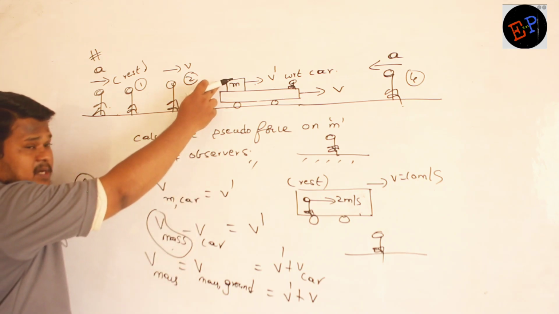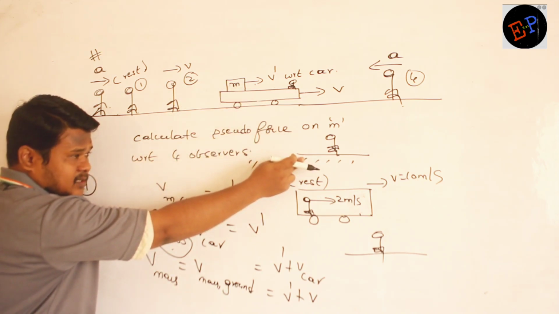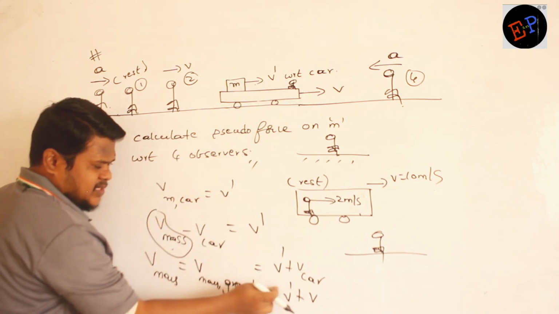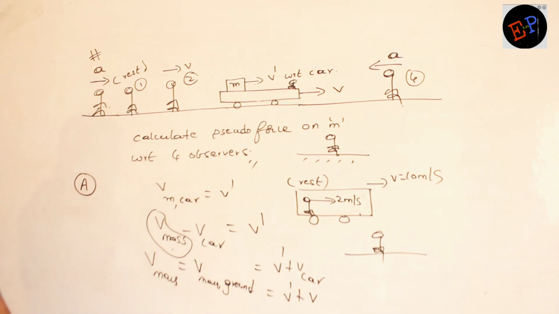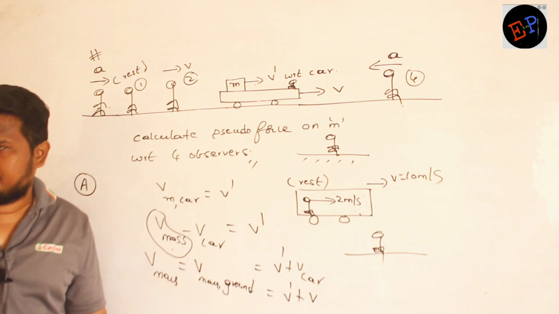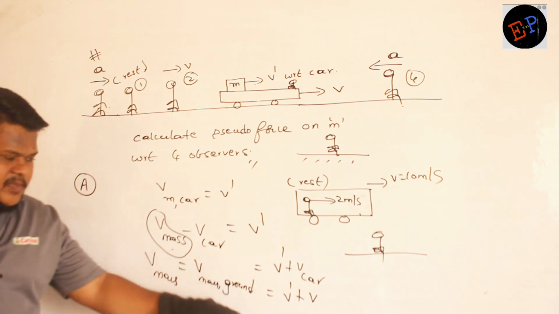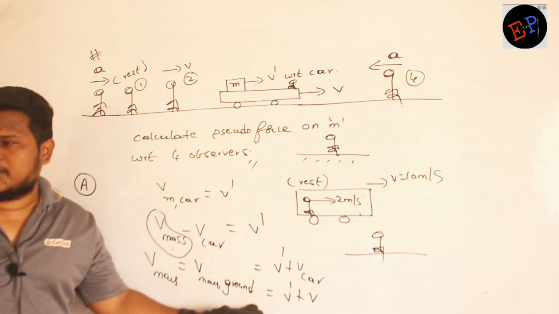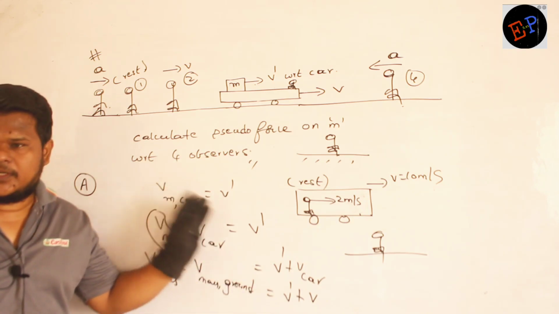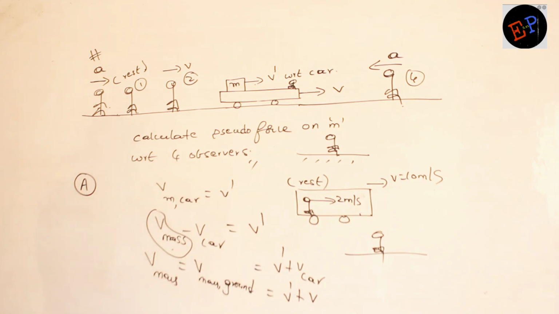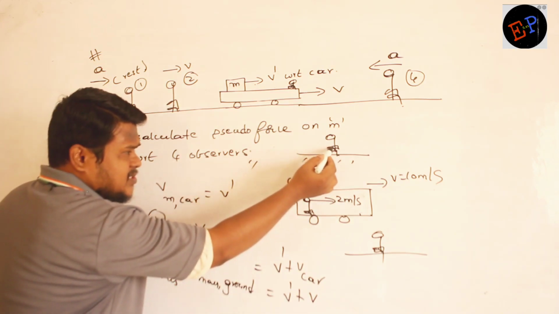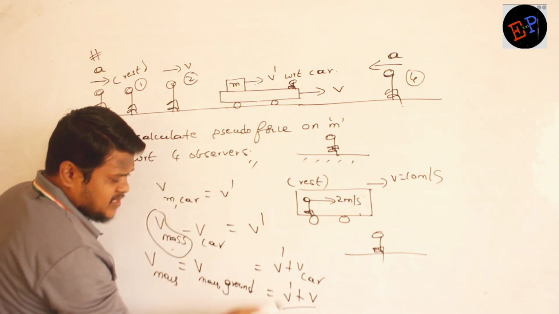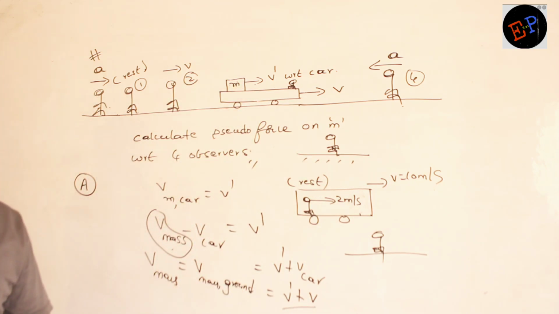So the velocity of the mass with respect to the observer on the ground is having two velocities, v dash plus v. Satisfied now? Are you able to understand how we are doing? This is the concept of relative velocity, which we will study in more detail later. Up to here it is clear now? So with respect to this observer, the velocity of this mass is v dash plus v.